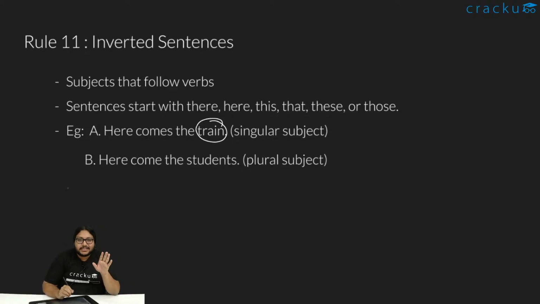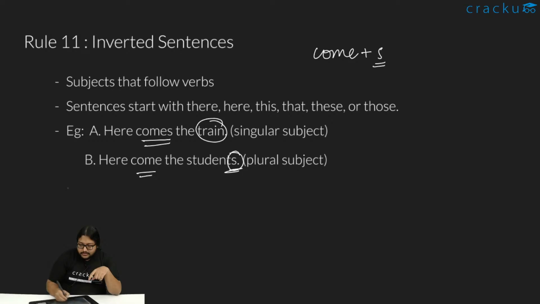And what is the subject? Is it plural or is it singular? The train is a singular subject. So because the train is a singular subject, the verb will take a singular form. Like here comes the train. It's not here come. We'll add an S because it's third person singular. Similarly, here come the students. Because it's a plural subject, the students, it will be here come, not here comes.